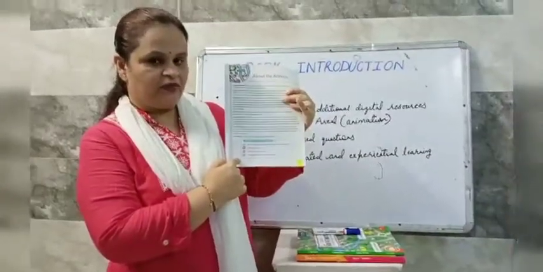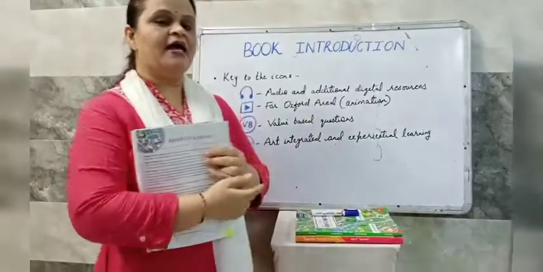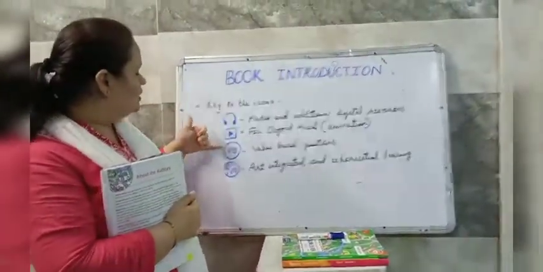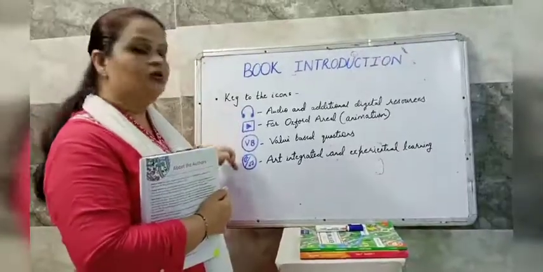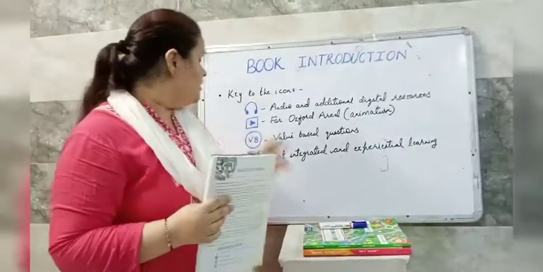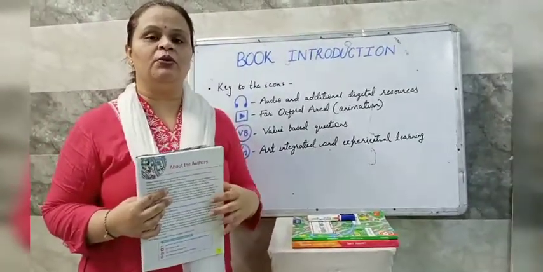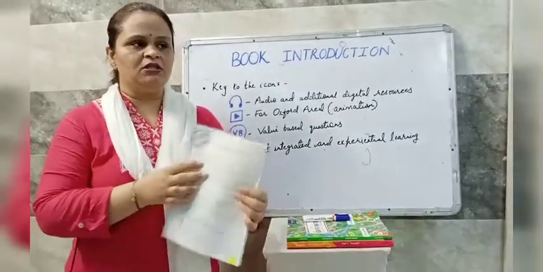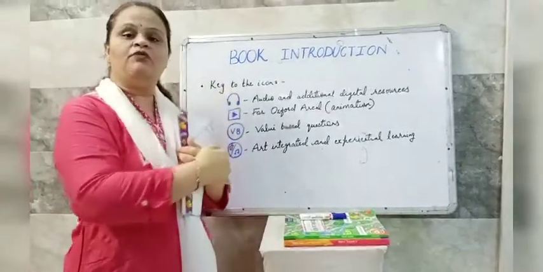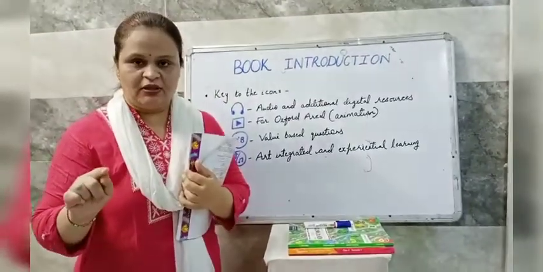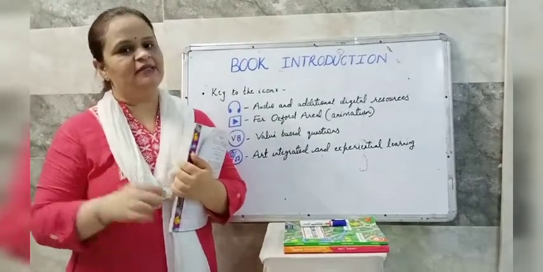If you have the books you can see, and those who do not have the books, I have drawn these 4 icons on the whiteboard, so you can see here also. Children, these 4 icons are very important for you to understand, because very often you will find these 4 icons in your book somewhere. So you should know the meaning of these icons.